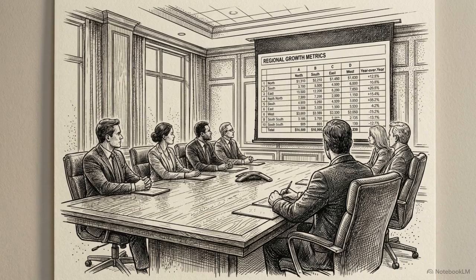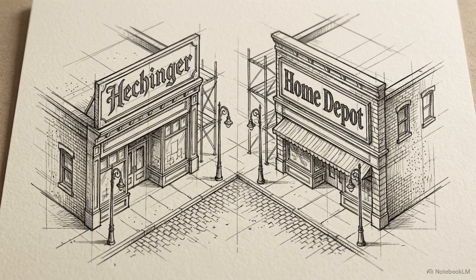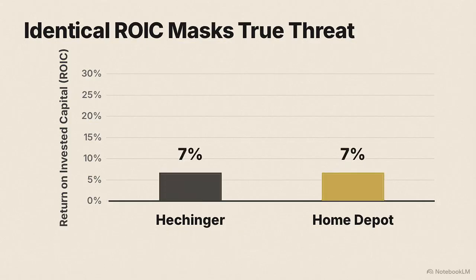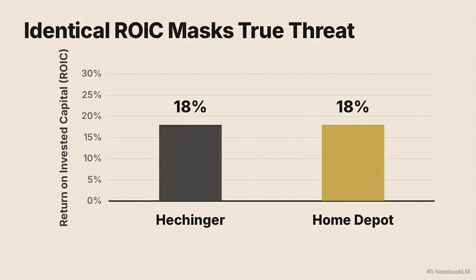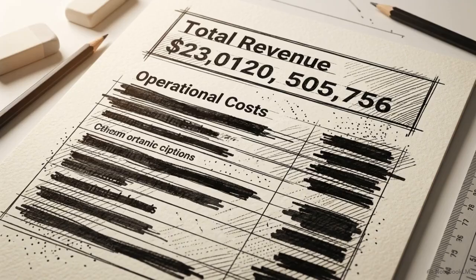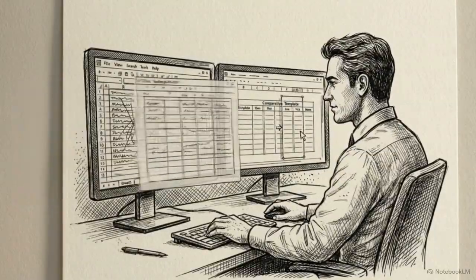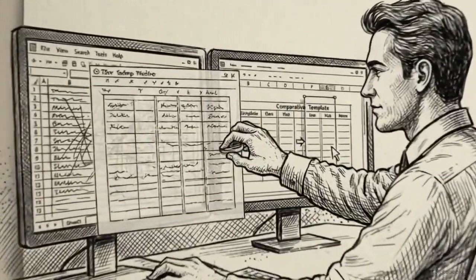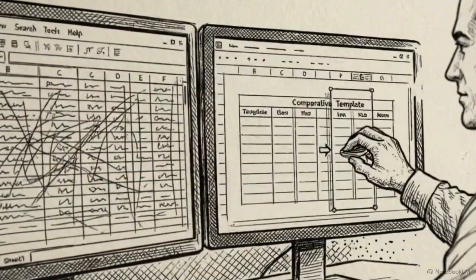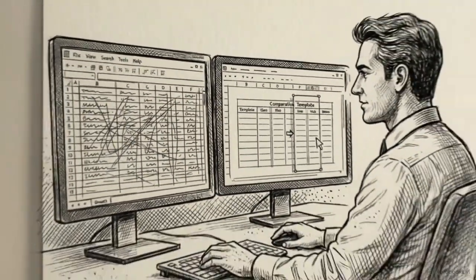We see the same structural requirement in corporate strategy. In the early 1980s, the hardware retailer Hechinger found itself competing against a new rival, Home Depot. On paper, both companies were generating near-identical returns on invested capital, or ROIC. Looking only at top-level aggregate metrics disguised the actual competitive dynamic at play. To see what was actually happening, analysts had to apply a cleaving frame, using a specific mathematical relationship to divide the problem into absolute truths.